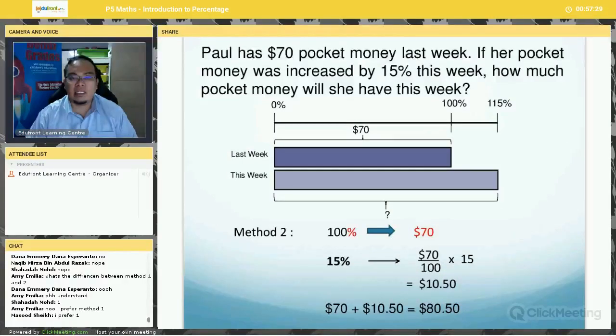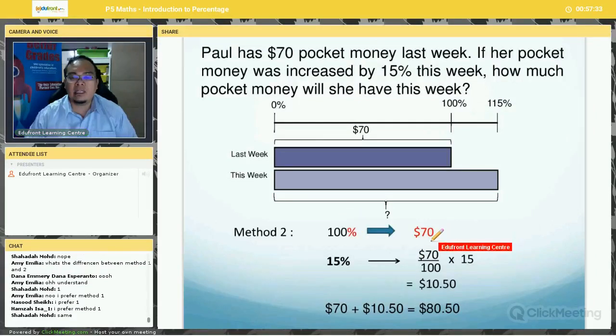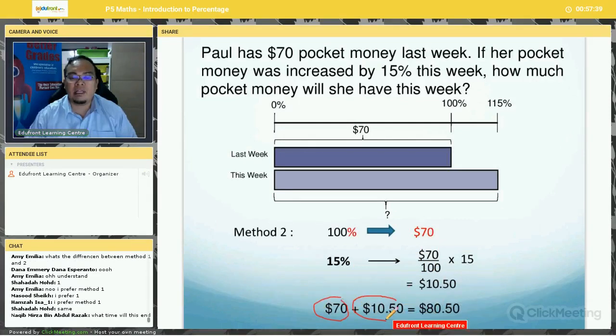All right. So method number 2. So 100% is $70. You find 15% and then you add. $70, you add with the amount which is 15%. You get $10.50. You get $80.50. Okay, I'm going to end there.